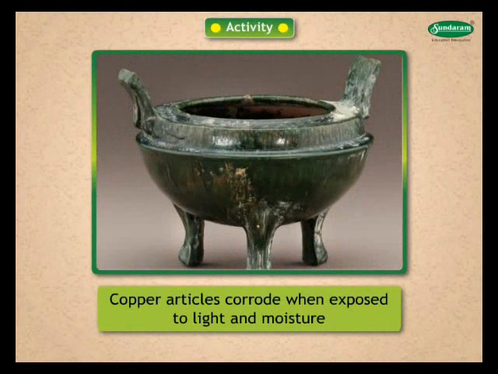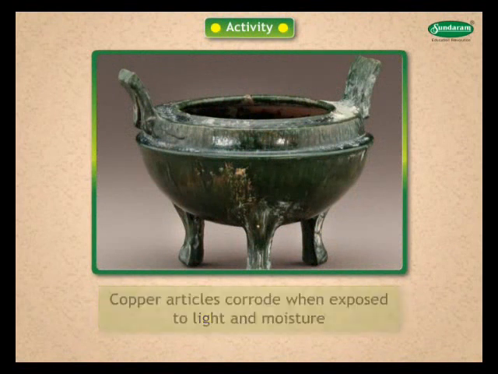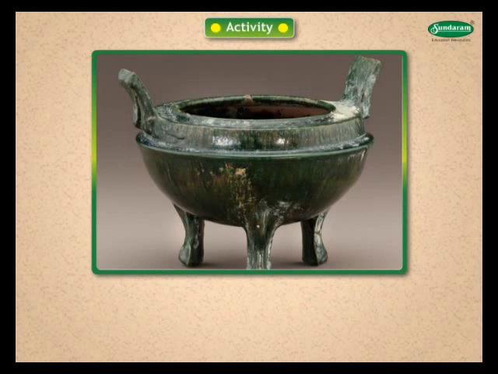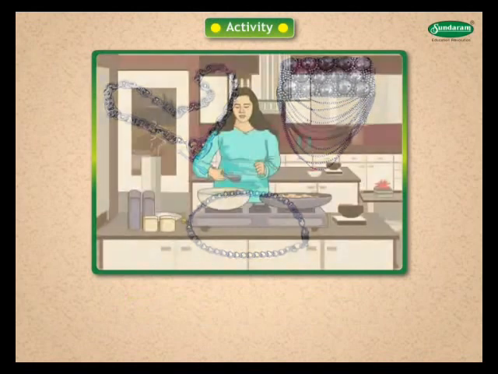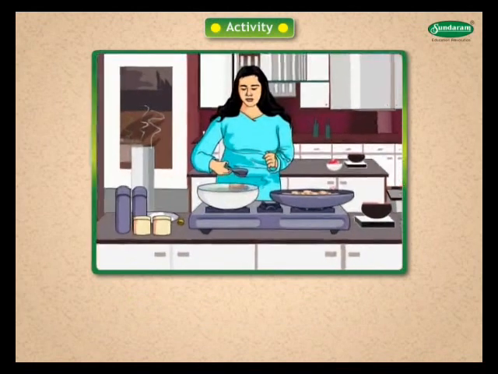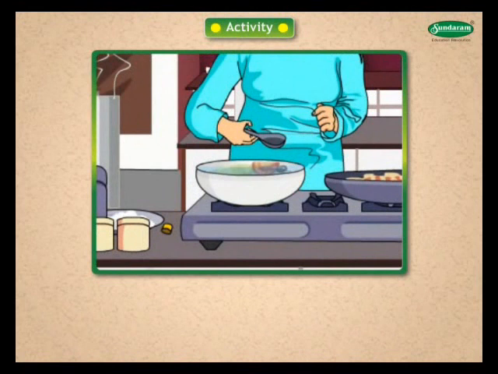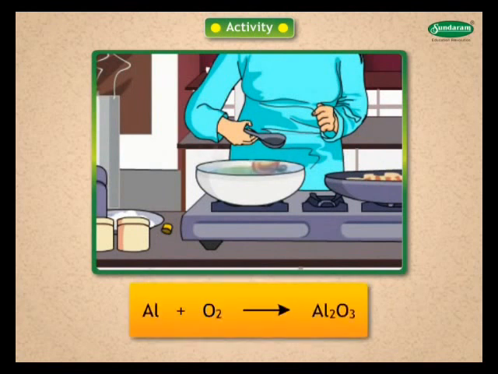When copper articles are exposed to light and moisture, do they undergo corrosion? Yes. What about silver ornaments? Yes, they do. What, according to you, is the reason for aluminium utensils retaining their original shine when green leafy vegetables are boiled in them? Aluminium reacts with air to form aluminium oxide. This makes vessels dull. When green leafy vegetables are boiled, it removes the oxide and reduces to aluminium, which shines.